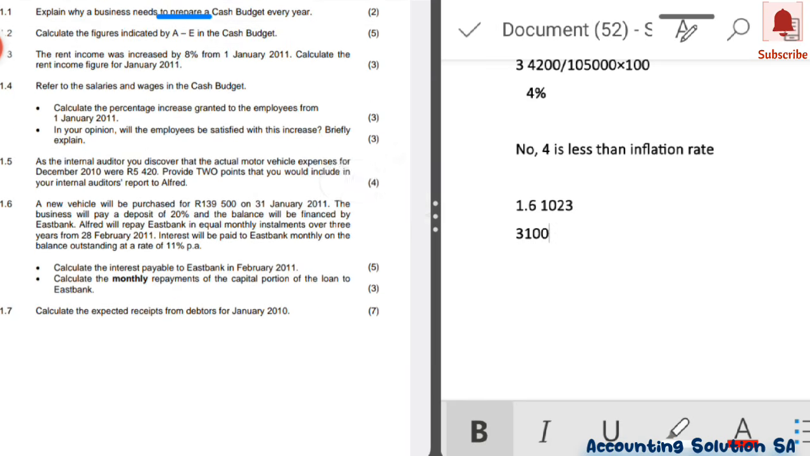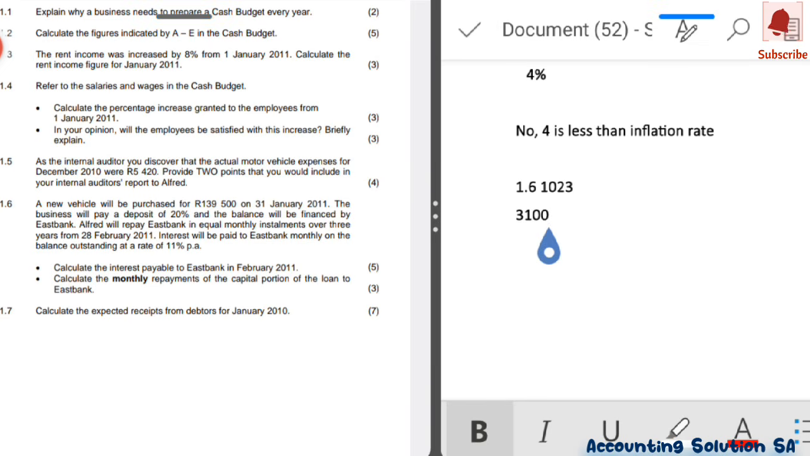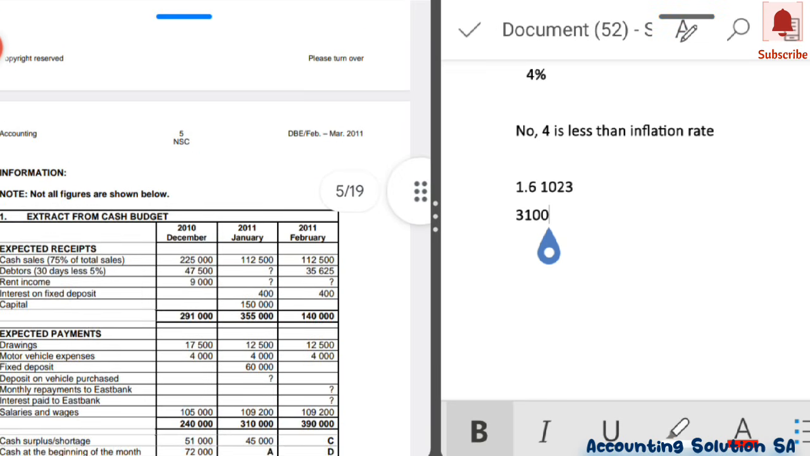Now we have to calculate expected receipts from debtors. If you haven't seen the videos where I was doing the debtors collection, please, after this video, go and check the debtors collection schedule video, so that you can learn before we go to part 3, where we're going to prepare a full cash budget. Now we have to calculate expected receipts from debtors for January.